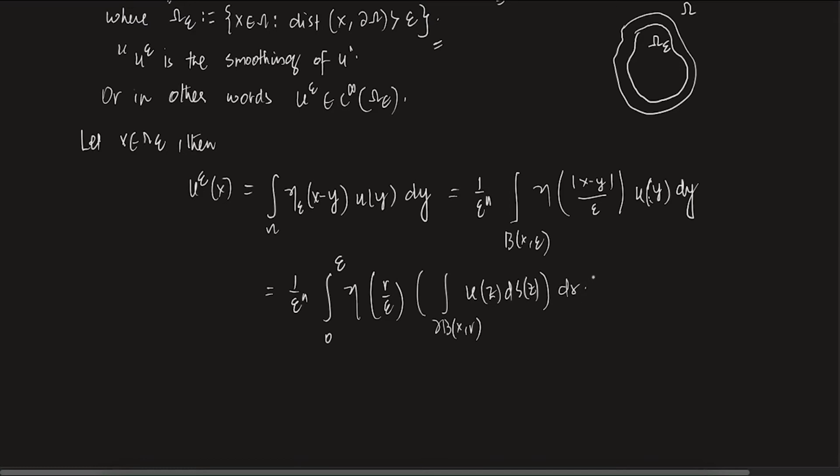Essentially what we are doing is, for an integrable function f, say integral of f of z dz, what we can do is, first of all, integrate over the boundary of B of x, r. Think of this like measuring the width of the trunk of a big tree: you look at one ring, integrate on that ring, and after that extend the ring from 0 to the full radius.